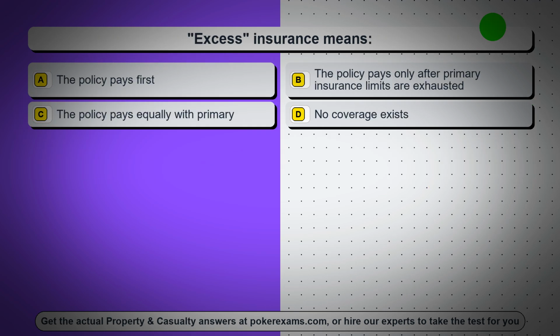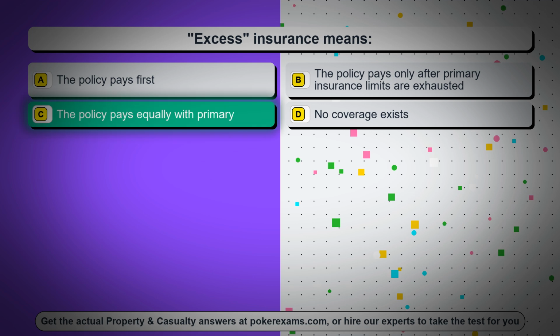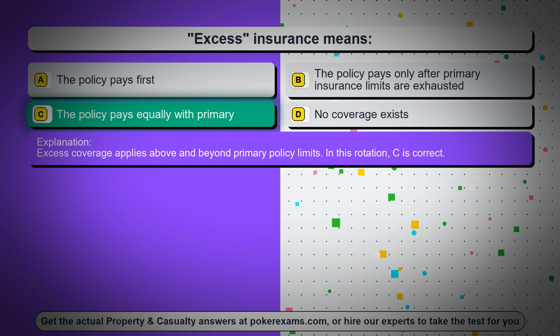Question 97. Excess insurance means. Option A, the policy pays first. Option B, the policy pays only after primary insurance limits are exhausted. Option C, the policy pays equally with primary. Option D, no coverage exists. The correct answer is option C, the policy pays equally with primary. Excess coverage applies above and beyond primary policy limits. In this rotation, C is correct.